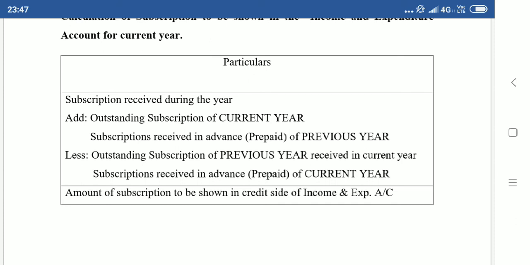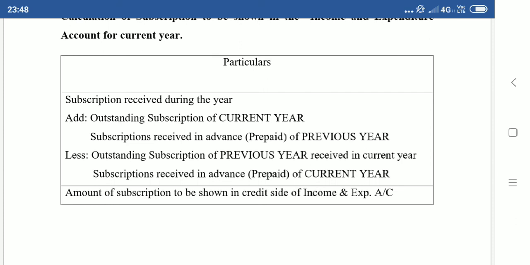Then from this we have to subtract outstanding subscription of the previous year received in the current year, which means there may be some subscription not received in the previous year. That person was not able to pay in the previous year. This year that person is paying this year's subscription plus the previous year's outstanding. So it will be included in this amount, because this amount I got from the receipt side of the receipts and payment account. So from this amount I have to subtract the previous year's outstanding subscription received during the current year.